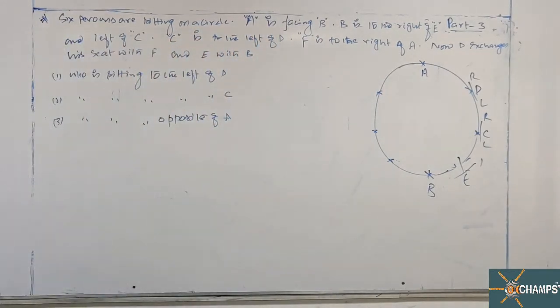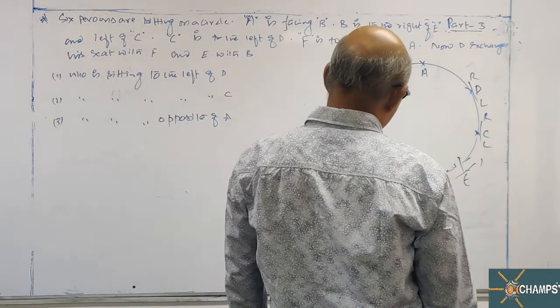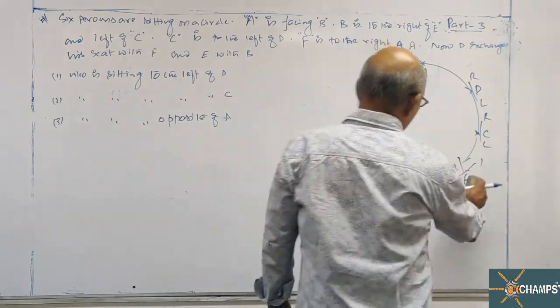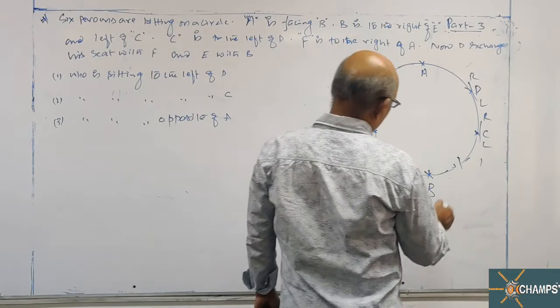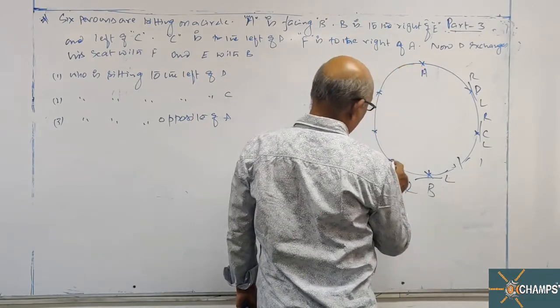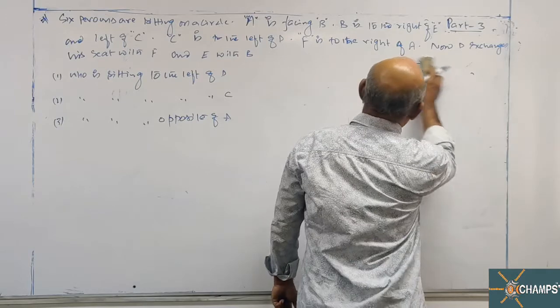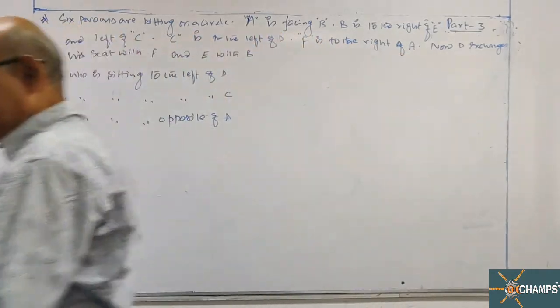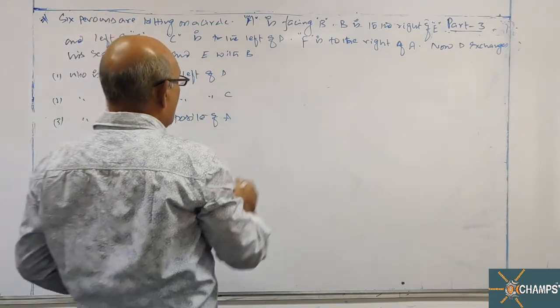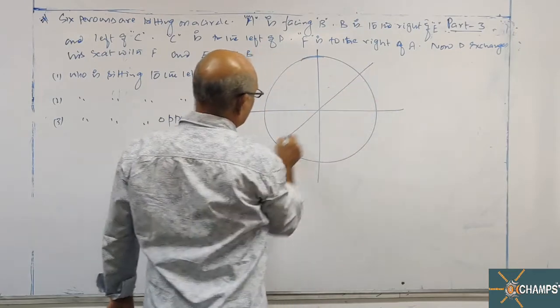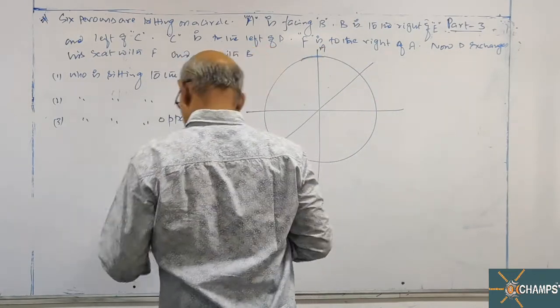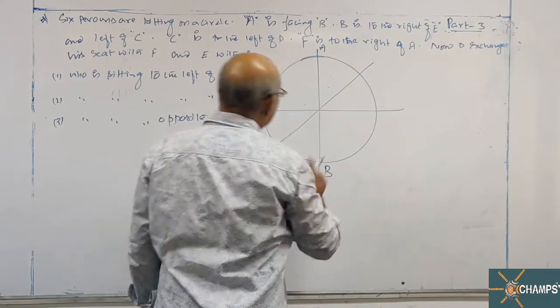Let me see my solution. It's correct. ADC. B is to the right hand side. This is left right. Which way I prepared? Let us see. A here. A is facing B. This is B here.